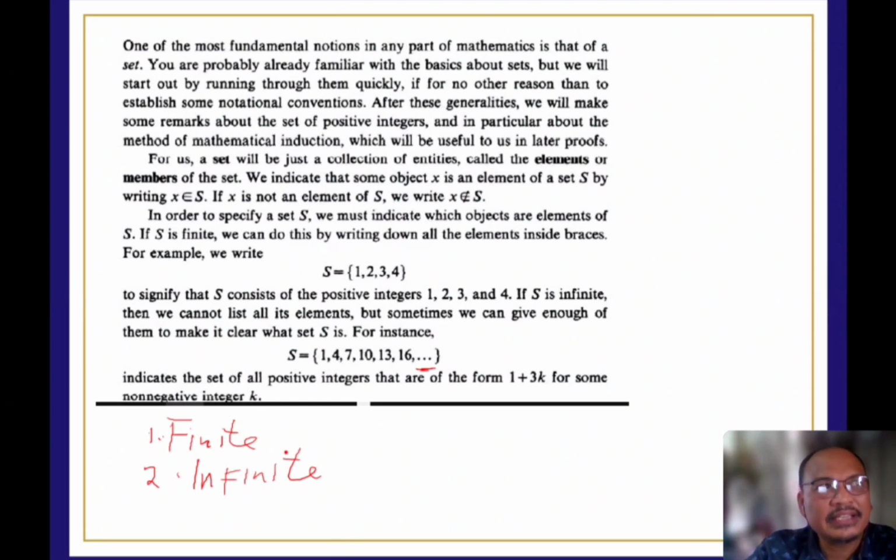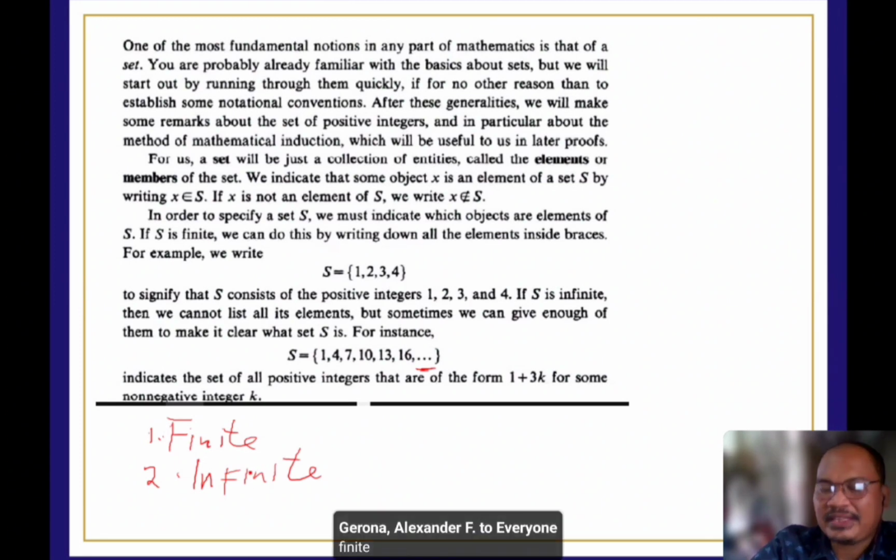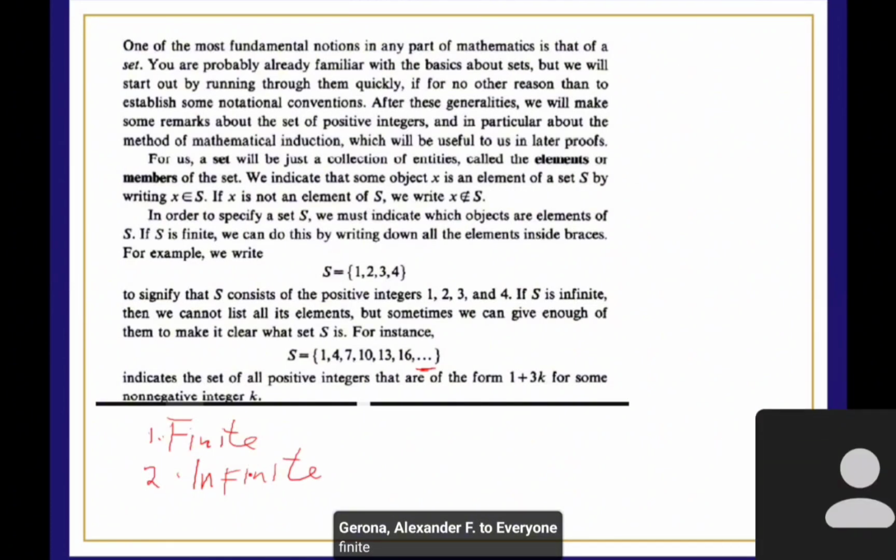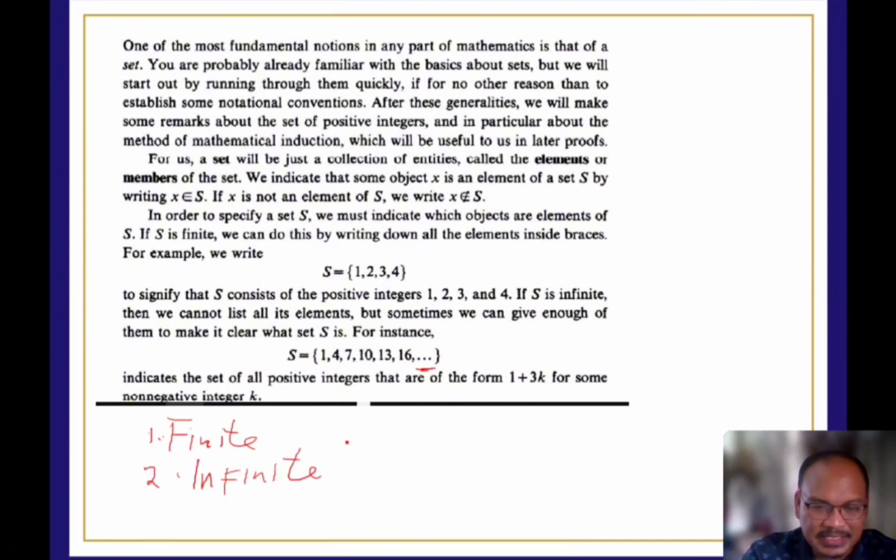When I say the set of counting numbers, then this is an example of an infinite set, because we don't have the last element for the set of counting numbers. But when I say the set of counting numbers from 1 to 8, is this finite or infinite? Finite, because we have the last element, which is 8.